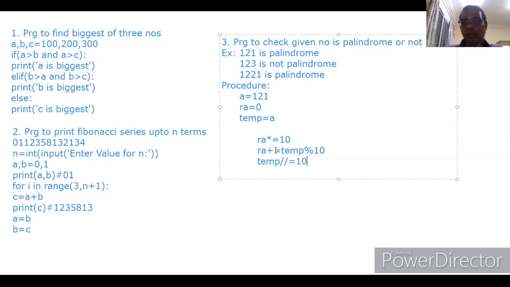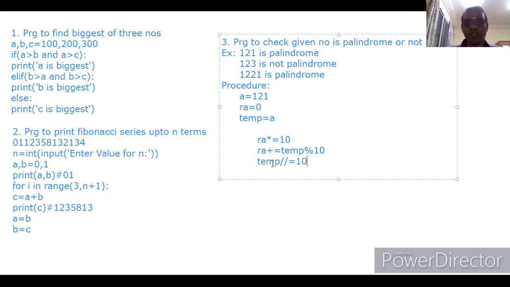That is plus equal. Whatever value was previously in ra will be added with the number 1, and that new value will be assigned to ra. Previously ra contains 0, so 0 plus 1 is 1. 1 will be assigned to ra. So the last digit of temp is assigned as the first digit of ra. That's okay. Now we need the second digit. How can we get this second digit?